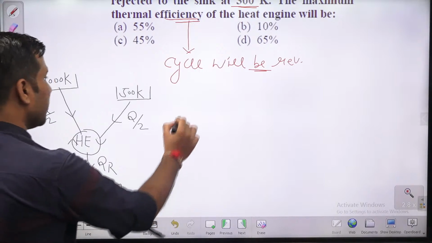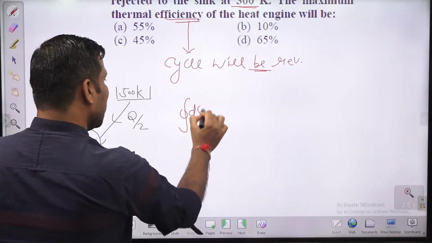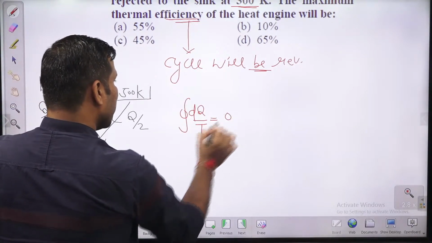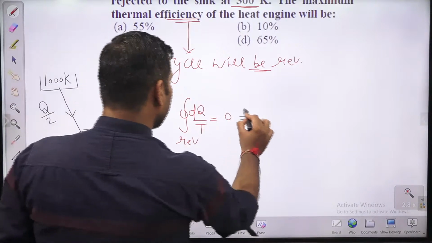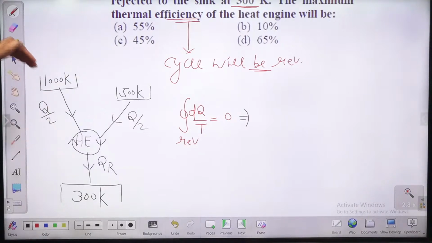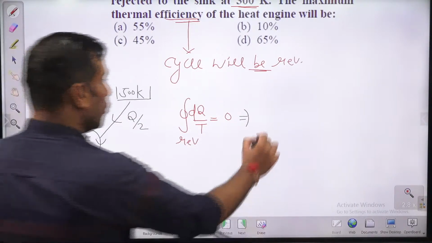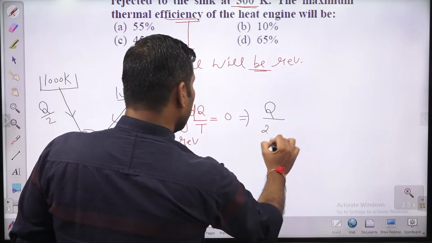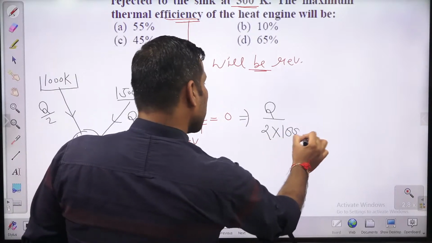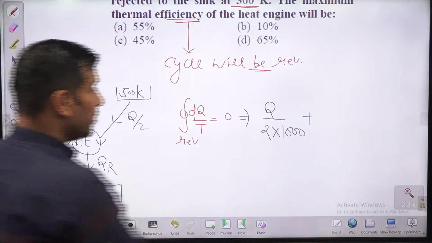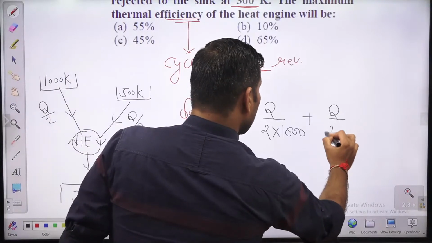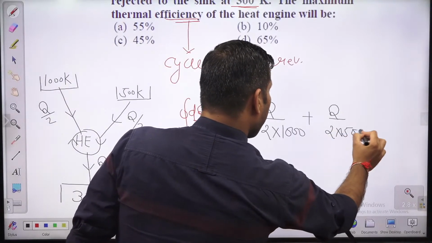So guys, for a reversible cycle, cyclic integration of dQ by T is 0. Yes or no? So you can write it here. This is positive because heat addition. So Q by 2 into 1000 positive, plus this is also positive because heat addition, so Q by 2 into 500.